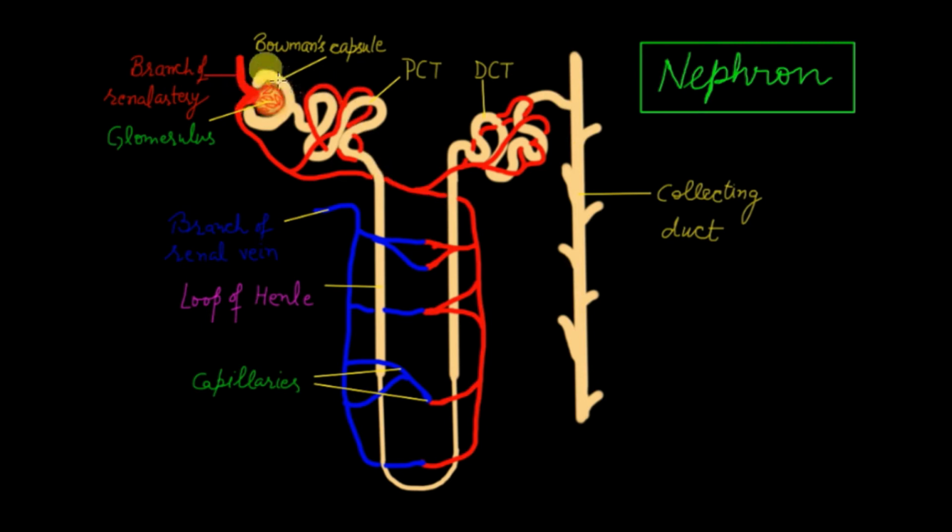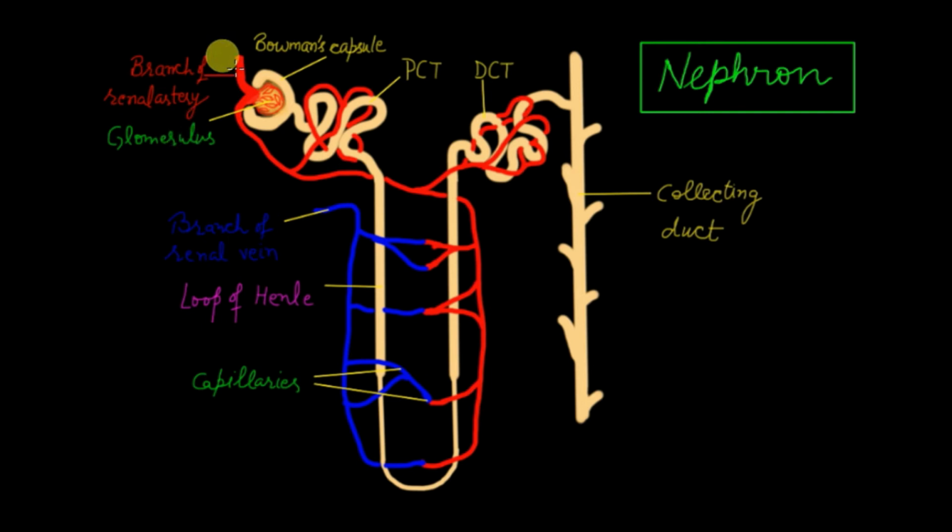So this beige colored structure is the structure of the nephron. And the red and blue structures or tubes here signify the blood supply. The renal artery brings the blood into the kidneys, and when a branch of the renal artery comes near the Bowman's capsule, it branches further and forms a cluster of interconnected, very fine capillaries. And this cluster is known as the glomerulus.